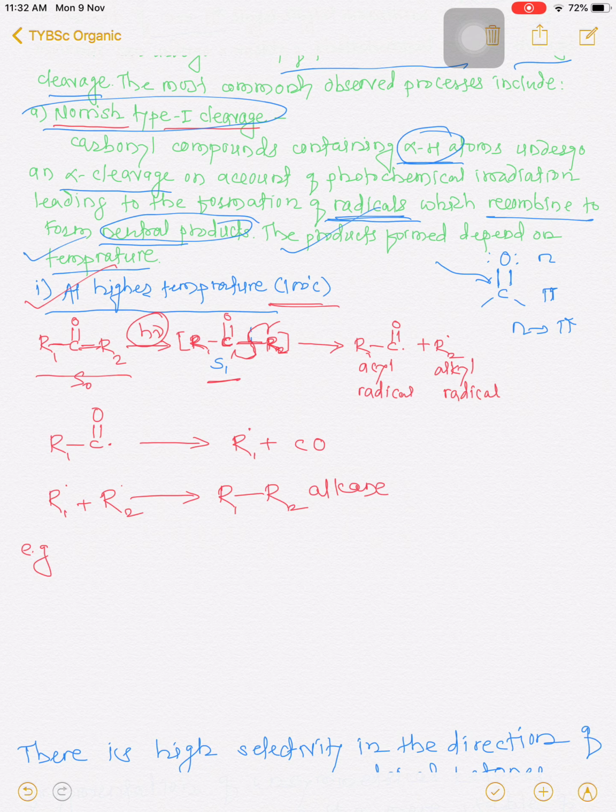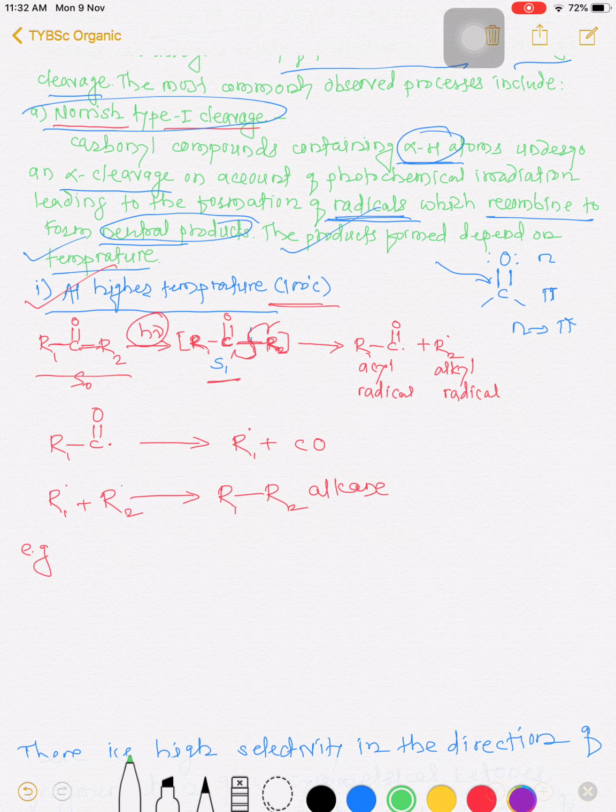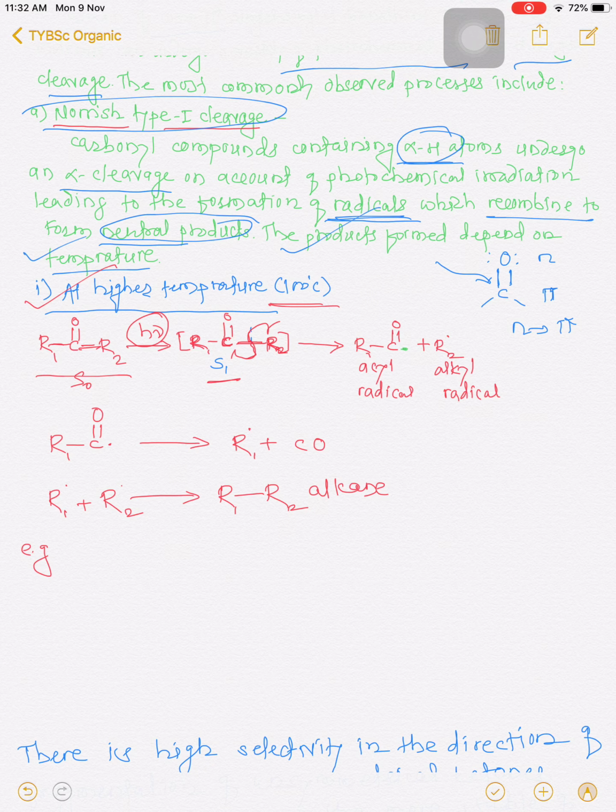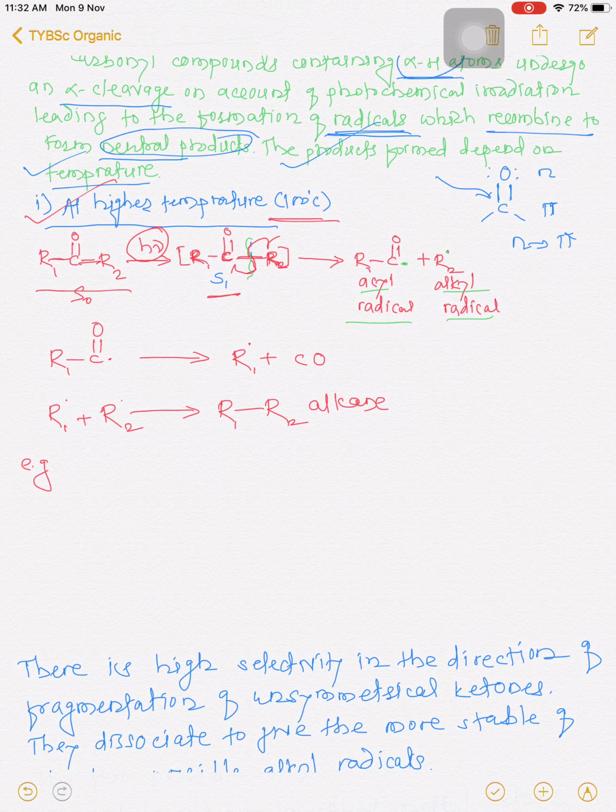So the radical formation takes place here, giving an acyl radical and an alkyl radical due to the cleavage between the carbonyl carbon and the adjacent alkyl group.